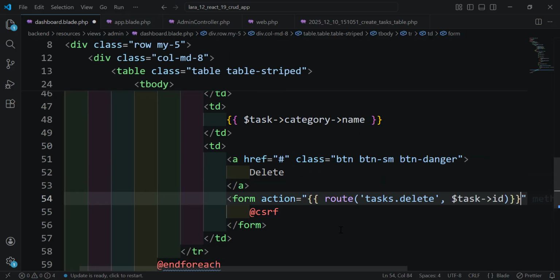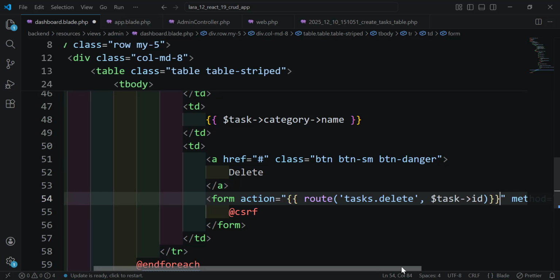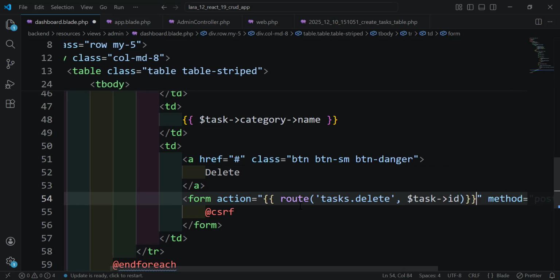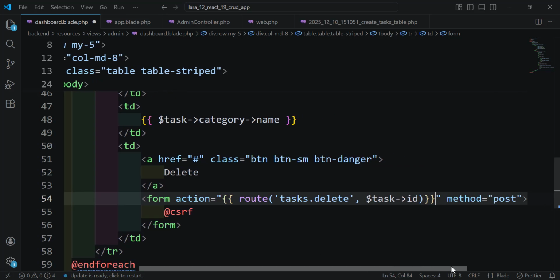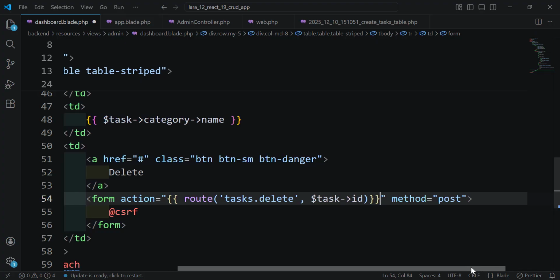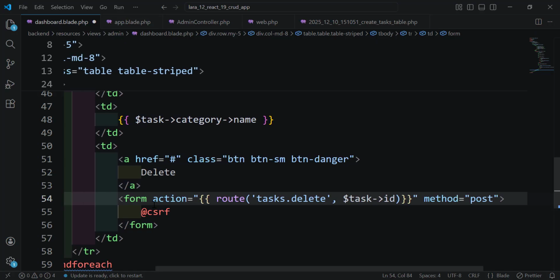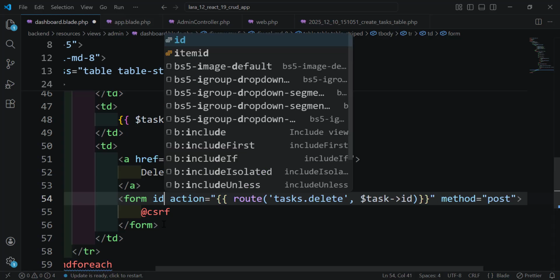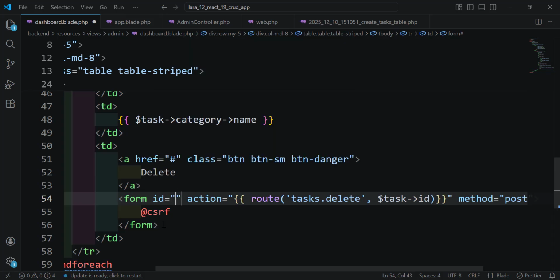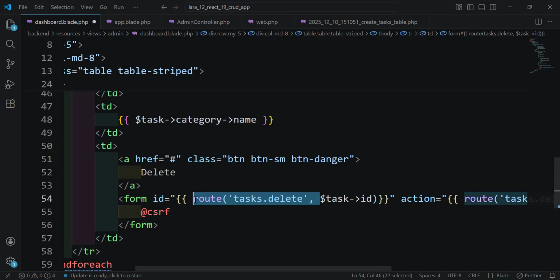So the action will take us to the route that we have defined. We need to provide the task ID, and the method here is post, and we can give it an ID here. Let's give it a dynamic ID, which is the ID of the task.